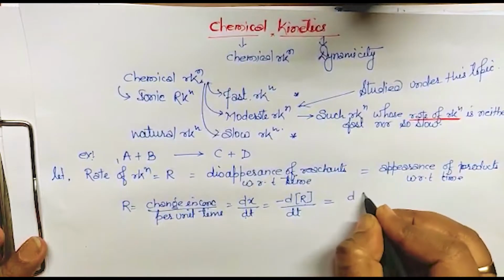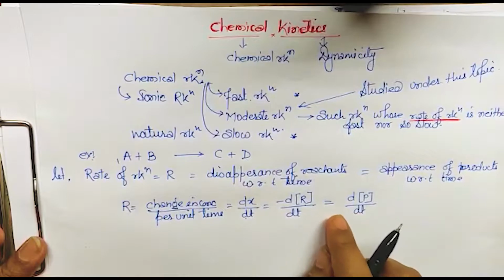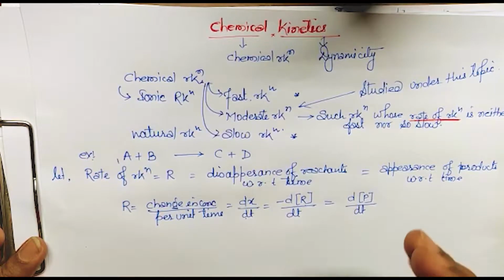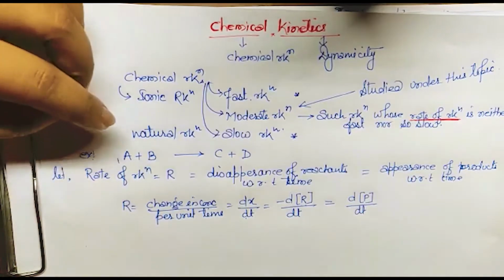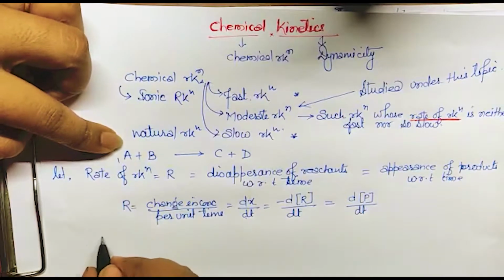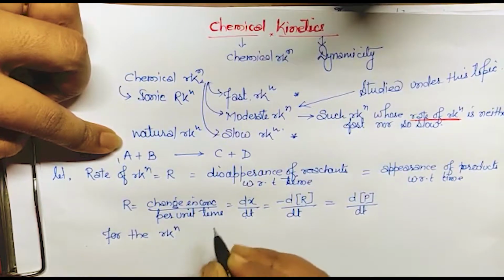So I'm using P for product like this. What I will do, I will put a positive sign over here, which shows that it is going to appear, it is going to form. Done. So for this reaction, if we write the rate of reaction, for the reaction A plus